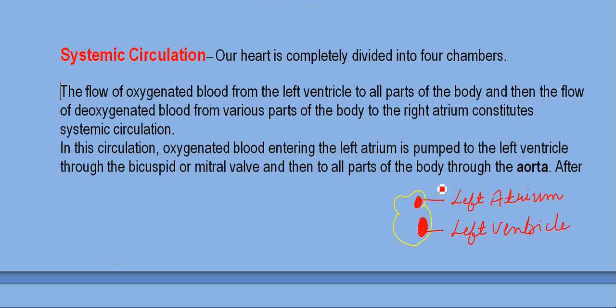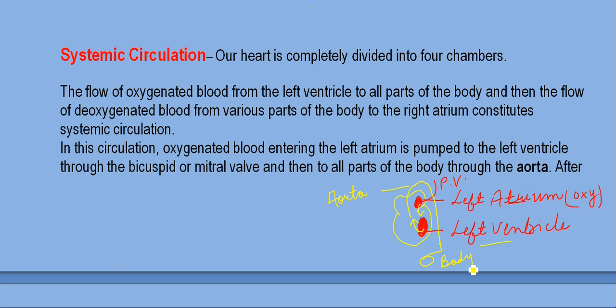Now what's happening here? This left atrium receives the oxygenated blood through the pulmonary vein. Now this enters your left ventricle, and from the left ventricle, through the aorta, the largest blood vessel of the body, the blood goes to the body parts.